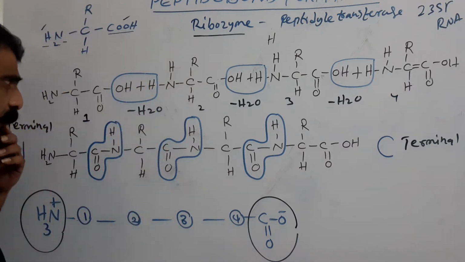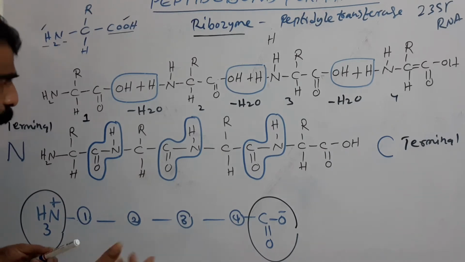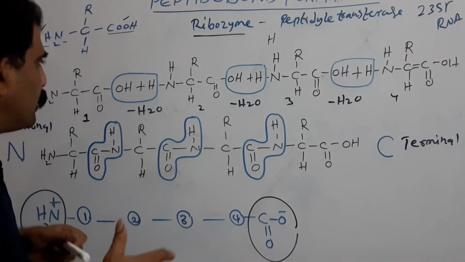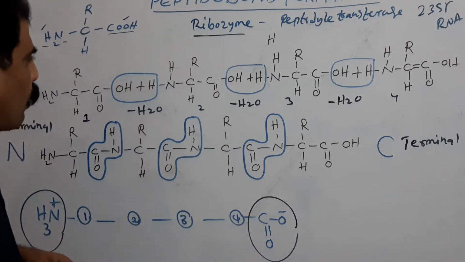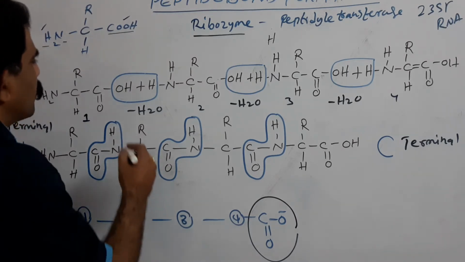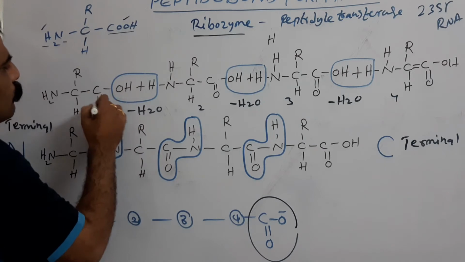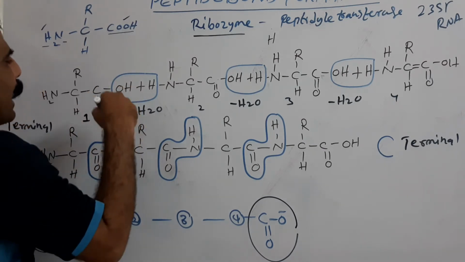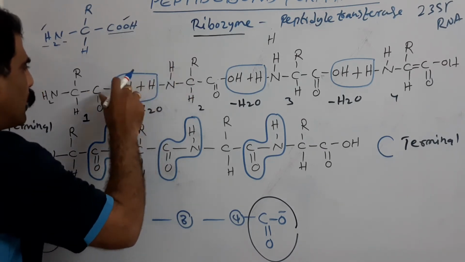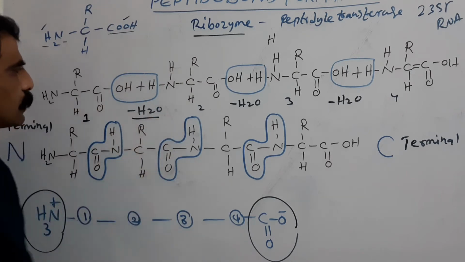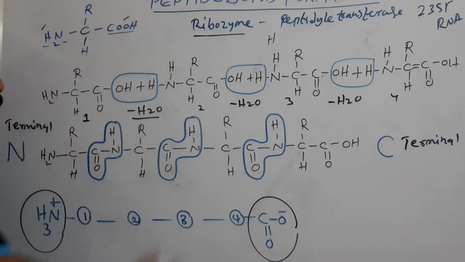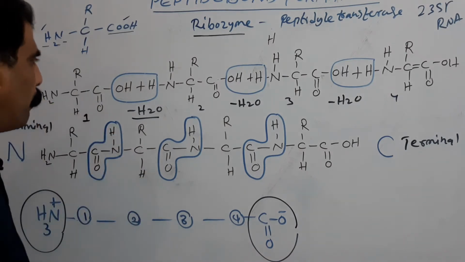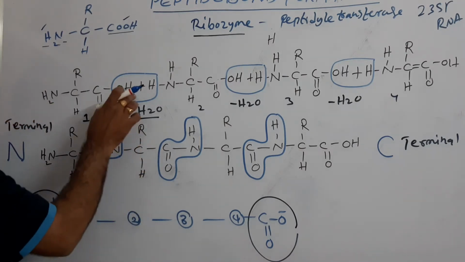This is a covalent bond which is synthesized through dehydration, so a water molecule is eliminated. OH from the carboxyl group and a hydrogen from the amino group are together eliminated in the form of a water molecule, and between the CO and NH a bond is established, that is called the peptide bond, like this.